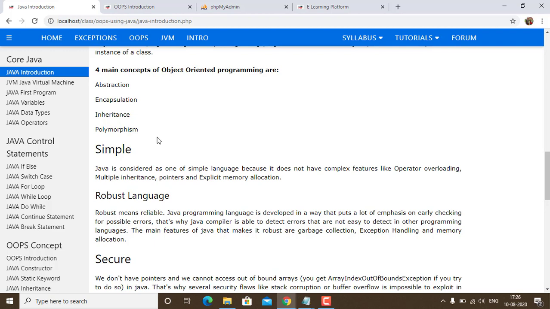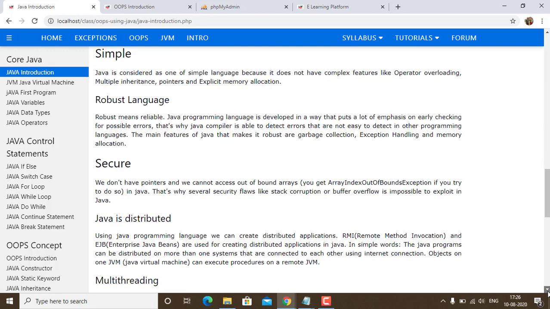Now proceeding further, I would like to tell you that Java is very simple, and it is considered one of the simplest languages because it does not have any complex features like operator overloading, multiple inheritance, pointers, explicit memory location. Then Java is a very robust language. Robust means reliable, energetic language.